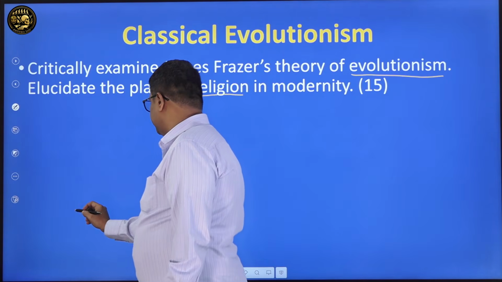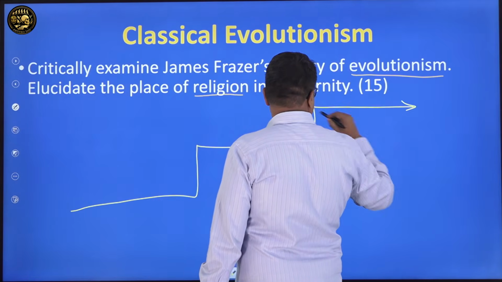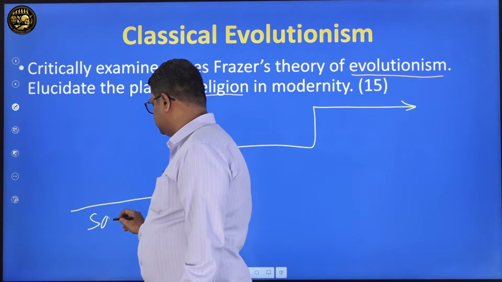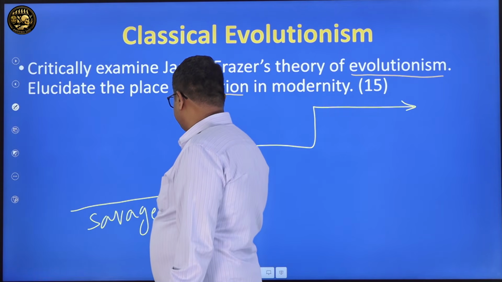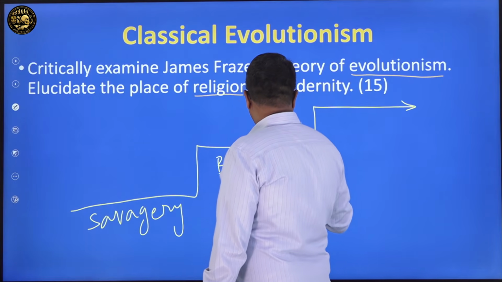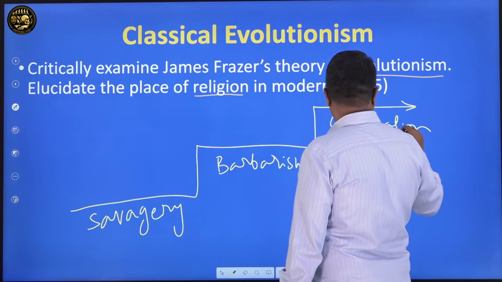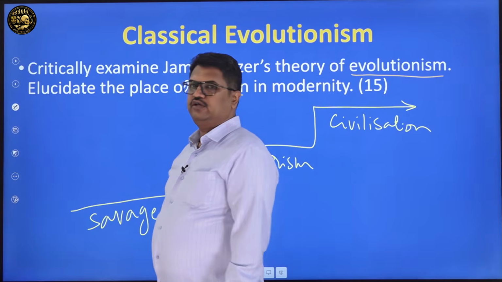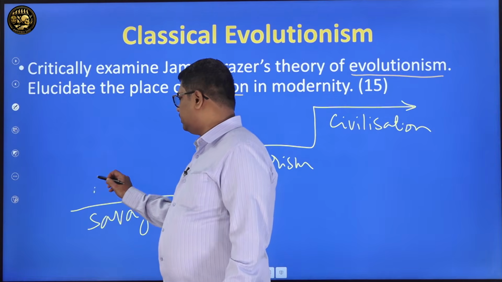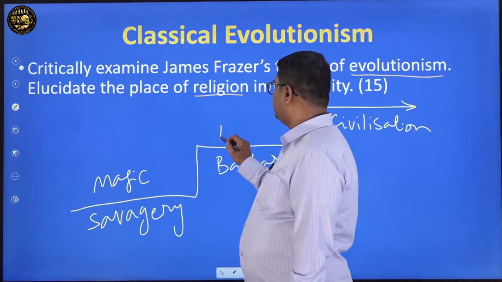Frazer said humanity evolved like this. Either you can draw this diagram this way or in another way. For the purpose of stage by stage evolution, I have put it this way: savagery, barbarism, and civilization. Frazer said in savagery, the human belief system was in the very basic beginning stage, so humanity practiced magic. In the barbaric stage, people followed religion.